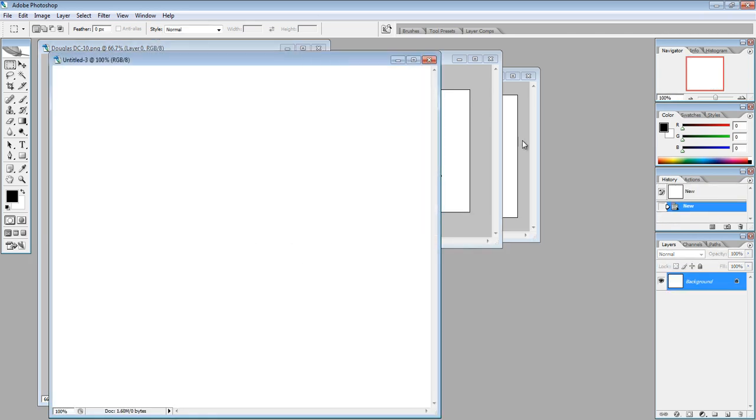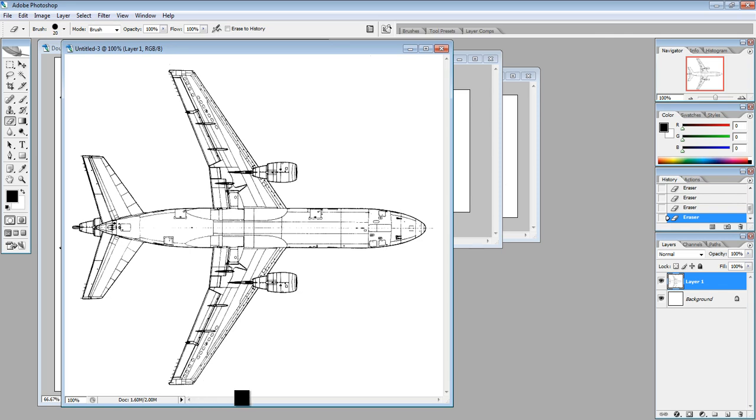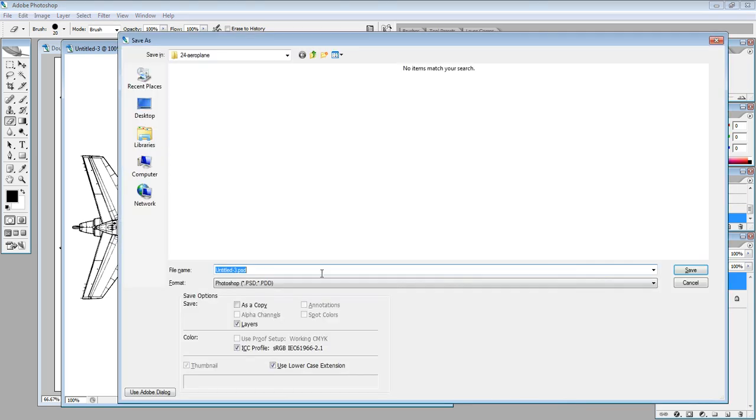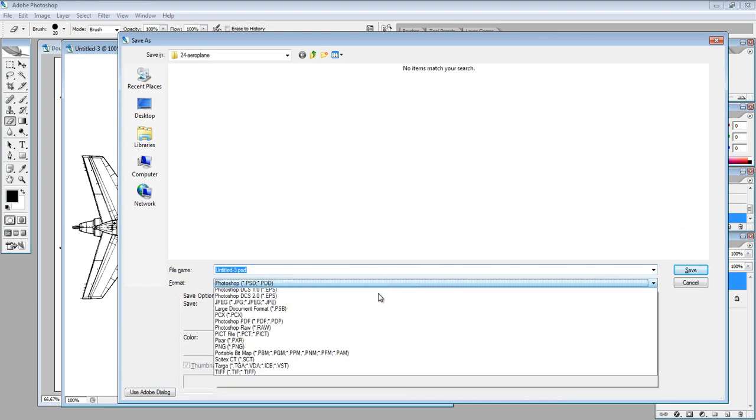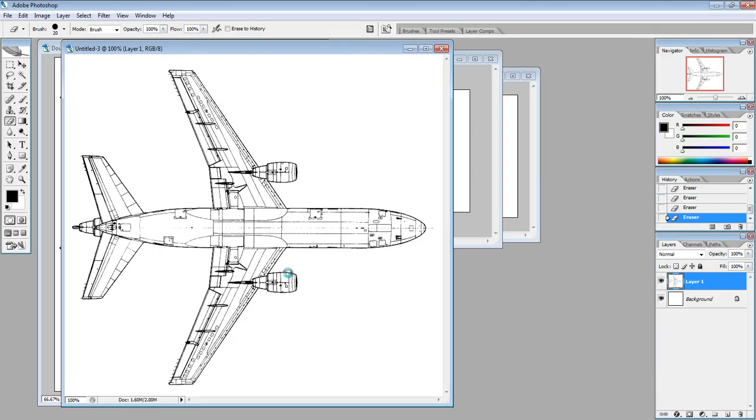Ctrl V, and the same thing goes for here. Delete this, delete that one, save as JPEG, and let's call this top. Press enter, and we're finished with the blueprints.